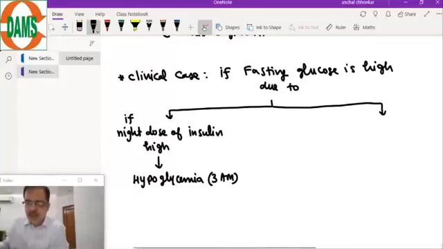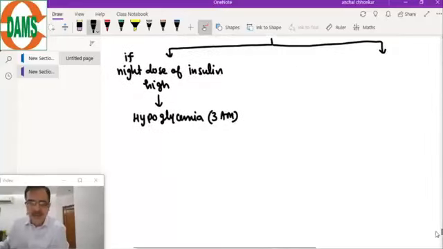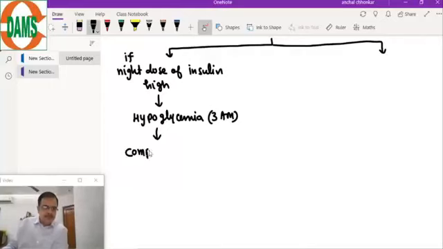And now because of the hypoglycemia, what happens? There is a compensatory increase of stress hormones to preserve the glucose.